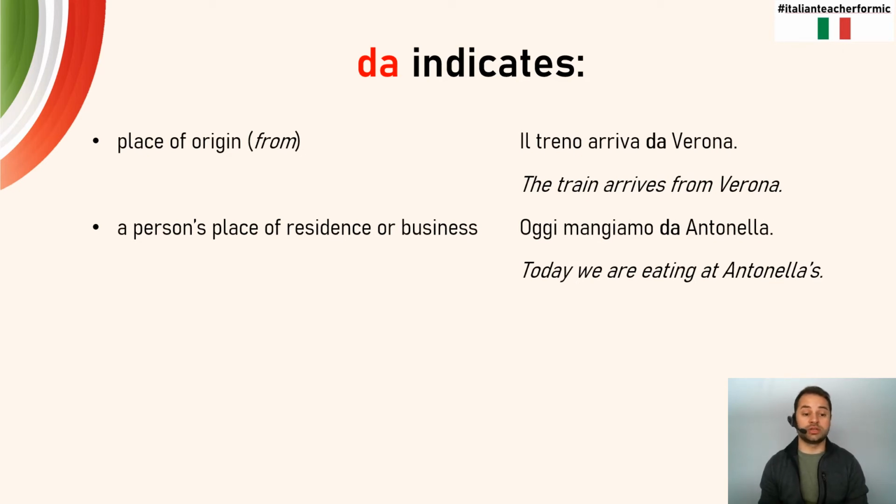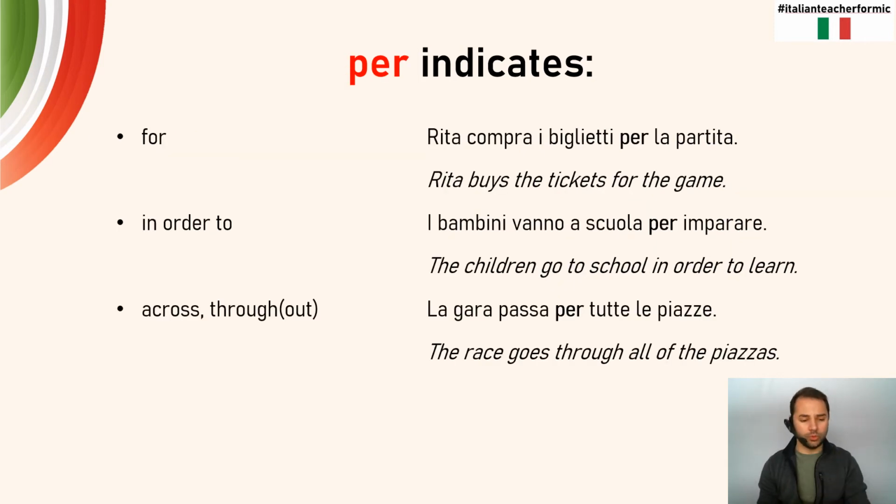Da can also, though, indicate a person's place of residence or business. Oggi mangiamo da Antonella. Antonella's house is where we're going, so we're just going to simply say da and then her name. Today we're eating at Antonella's. Mangiamo da Antonella. So if we want to incorporate that idea of a person's place, we can go ahead and use da to indicate that.